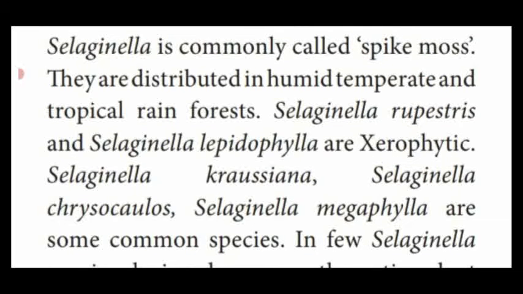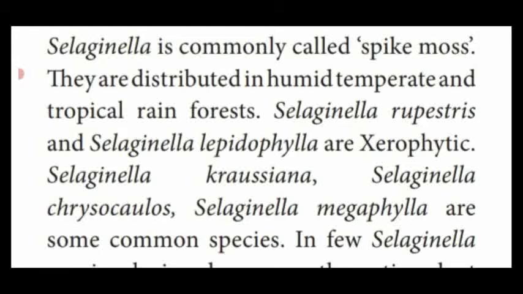Dear students, Selaginella is commonly known as spike moss. Funaria is known as cord moss, we have seen in the previous video class. But Selaginella is known as spike moss. So it's an important 1 mark question. Funaria is known as cord moss and Selaginella is commonly known as spike moss.